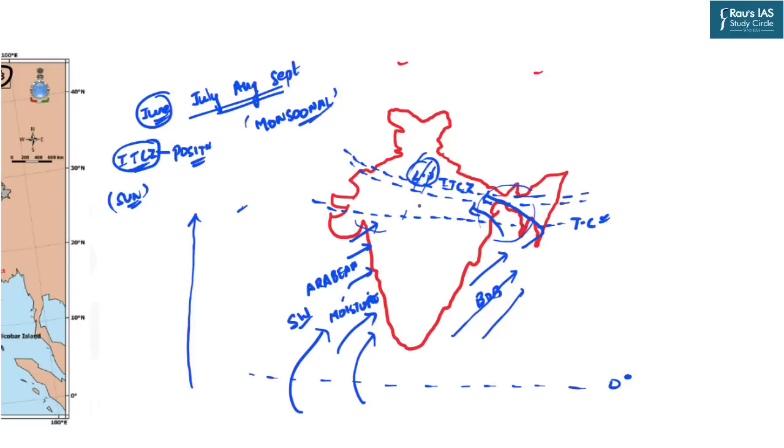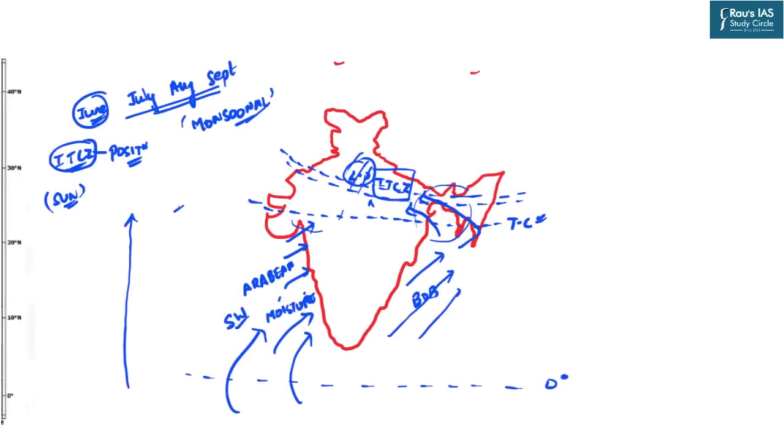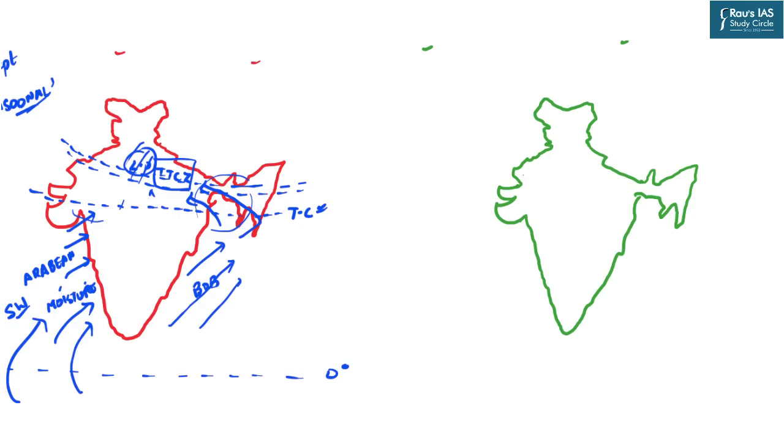Yes, there are other factors also, for example, role of Tibetan plateau, role of jet streams, role of Himalayas, etc. But obviously we are not discussing it, because in today's session we are going to learn about the monsoon withdrawal, in which the role of ITCZ, its position is very important. So if we have understood how the northward shift of the ITCZ attracts the winds from sea towards the land, we can now understand the monsoon retreat. So again, with the help of this hand-drawn map, we will try to understand the phenomena.